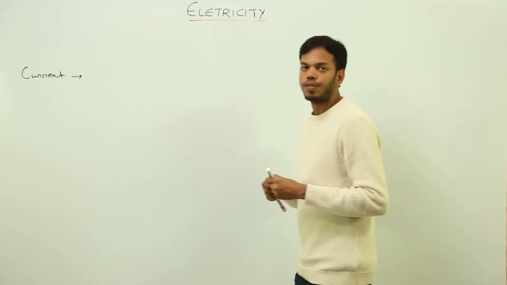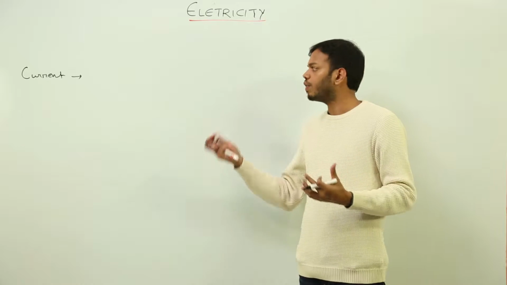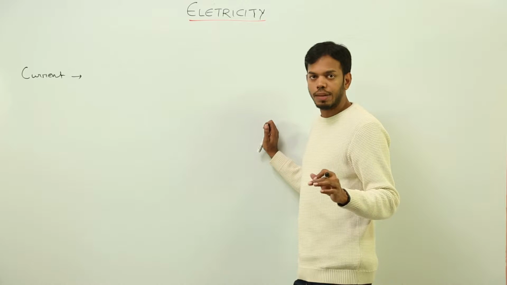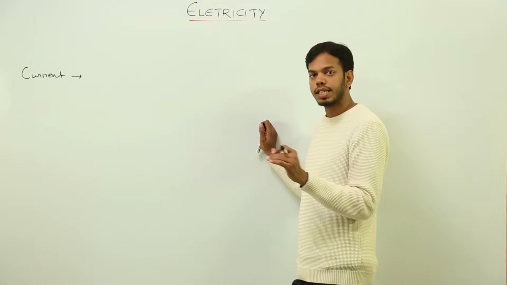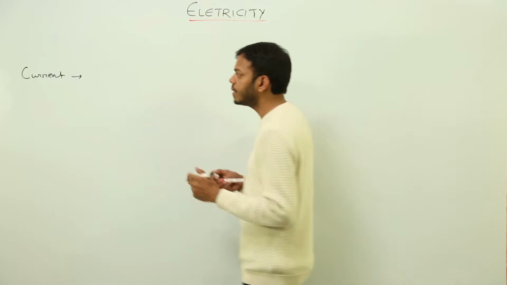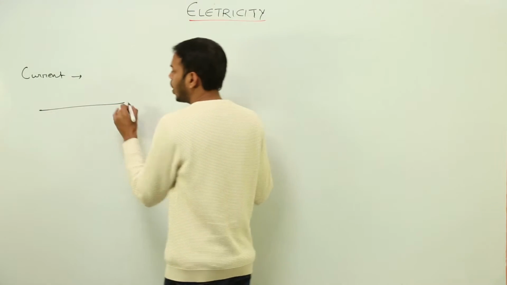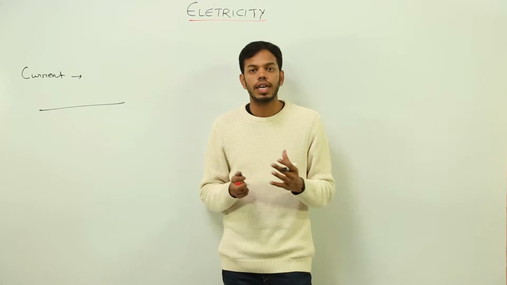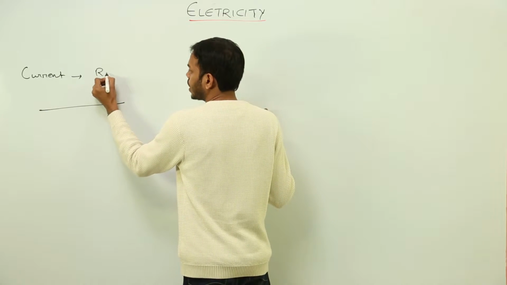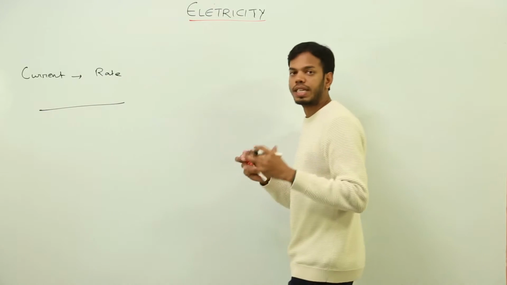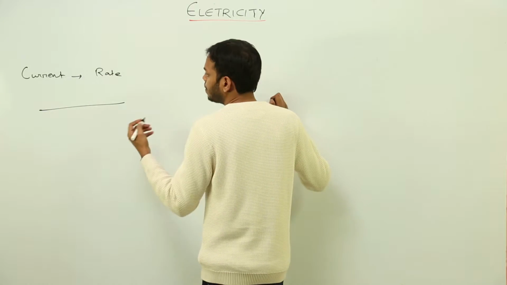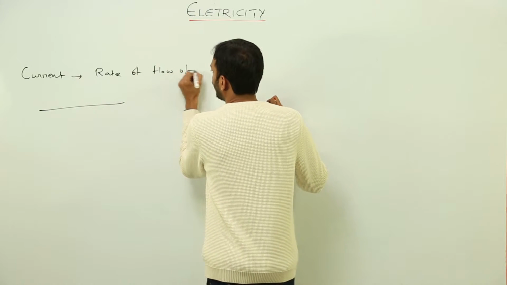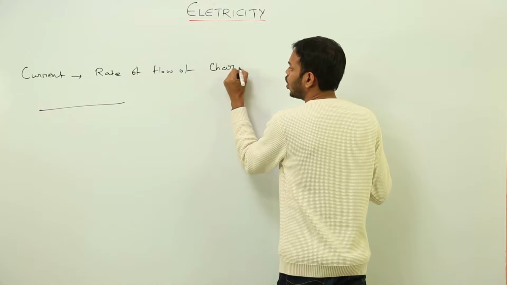Okay. First of all, to understand the gravity of this concept, I'll explain to you some concepts which are not in your syllabus, not in your book, but you should know because you'll be studying the same thing when you go to higher classes. I'll be telling you how current flows and what exactly current is. The basic definition of current is rate of flow of charge. This is your textual definition, the definition which is written in your books. This is what current means.